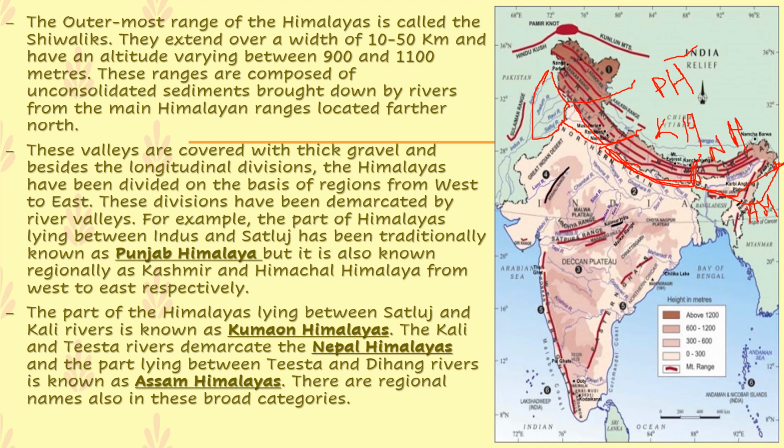So the first part is known as the Punjab Himalayas. The second part is known as the Kumaon Himalayas. The third part is known as the Nepal Himalayas, and the fourth part over here is known as the Assam Himalayas. So along with the longitudinal divisions, we studied about the riverine divisions as well, children. So let's slide ahead.